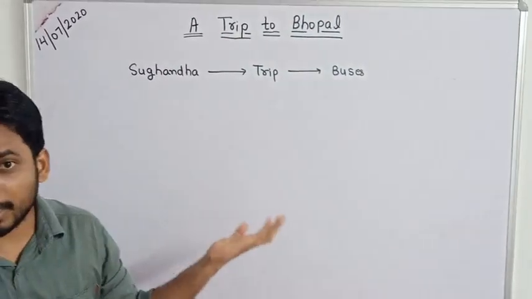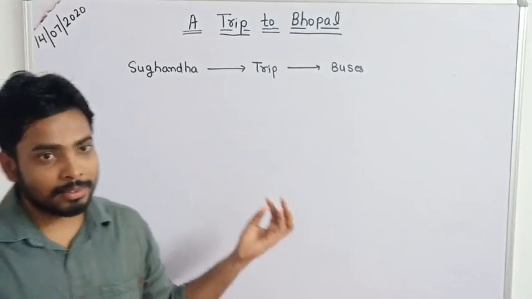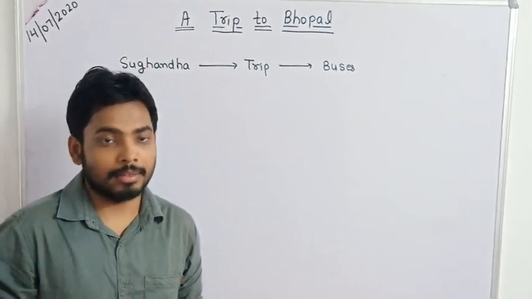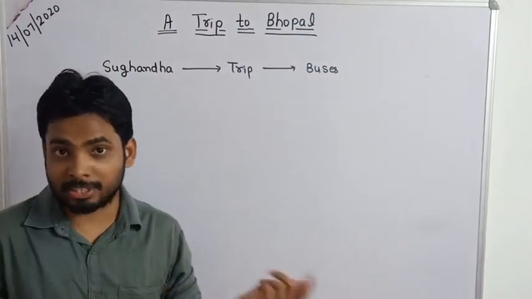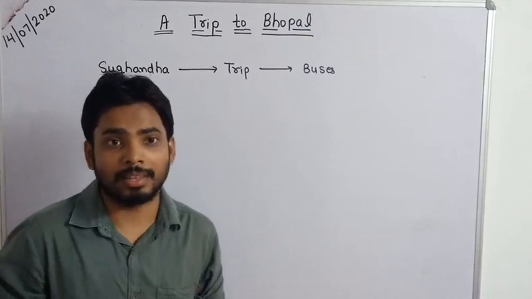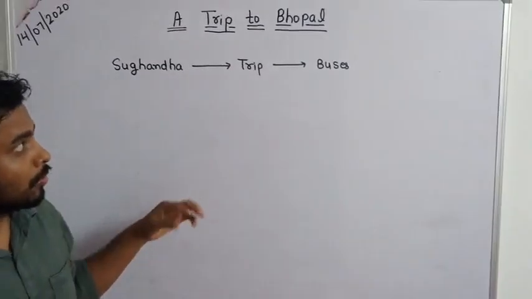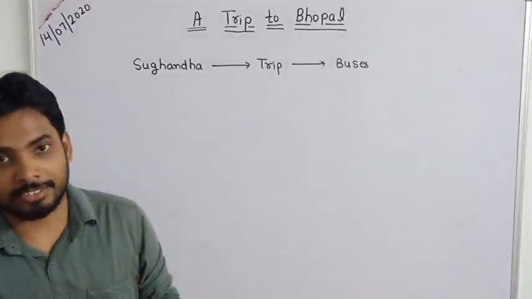So what about 10 children? 10 children are left without seats, na? So for 10 children we can't book another bus. They can share, 2 boys can share 1 seat. So we need not book another bus for 10 children.